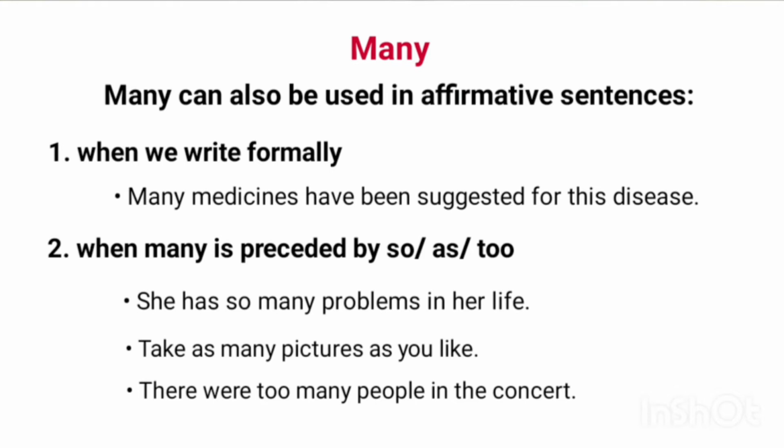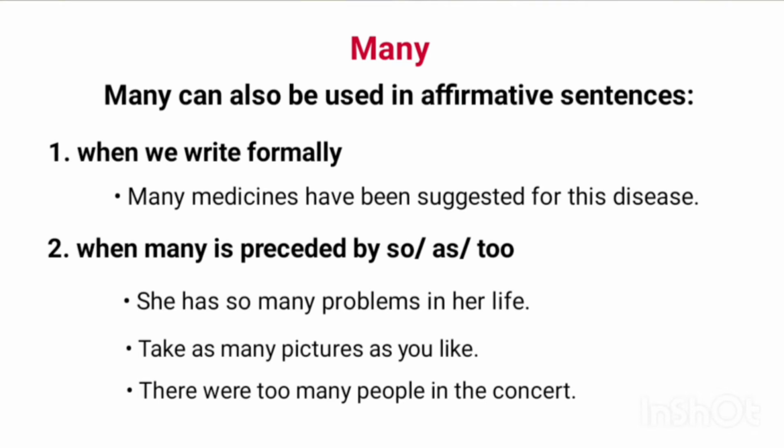Many can be used in affirmative sentences when we write formally. For example, many medicines have been suggested for this disease. When many is preceded by so, as or too, it can be conveniently used in affirmative sentences.